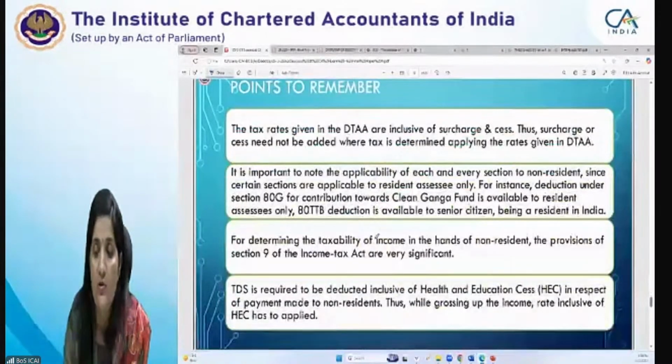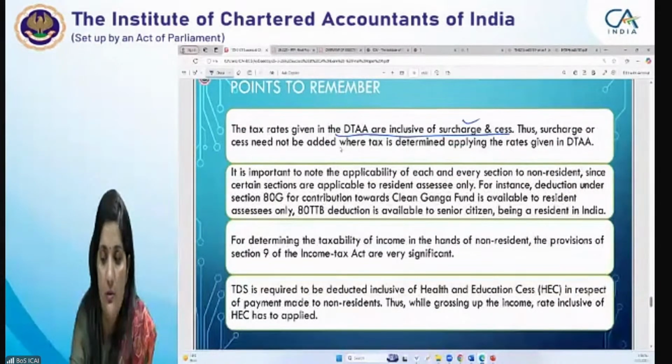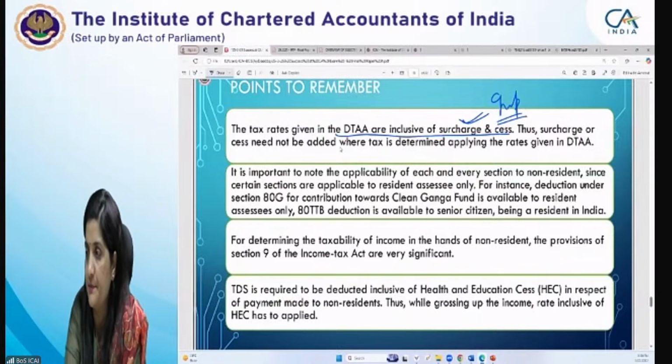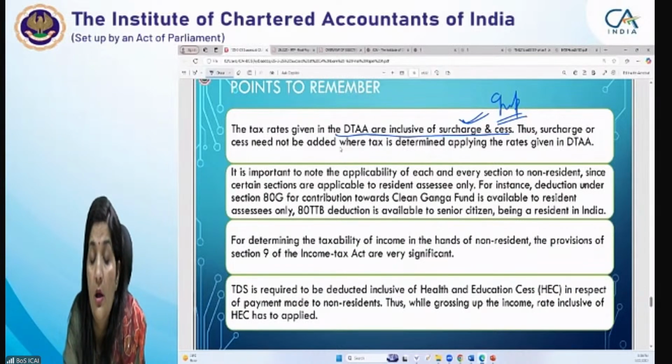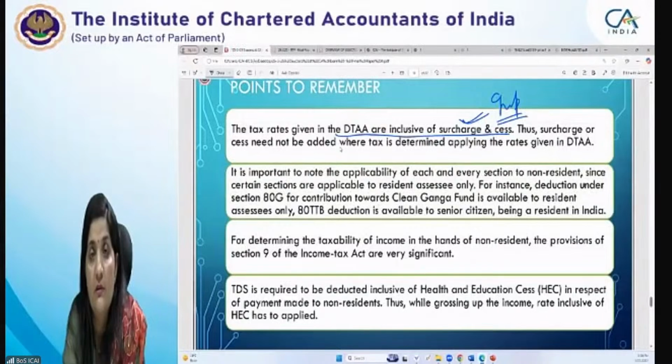Then what are the points to remember that we have discussed: DTAs are inclusive. This is an important point. If you have noted, in case of double taxation, we are having DTAs, right? And Section 90 subsection 4 provides that whichever is beneficial, the provisions of the Act or the DTA, that would be applicable to a non-resident, right?